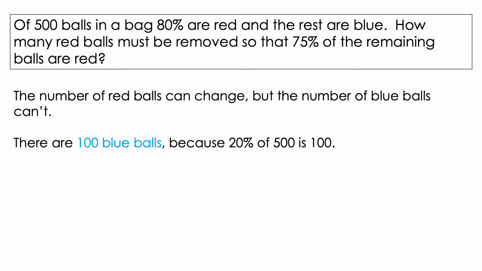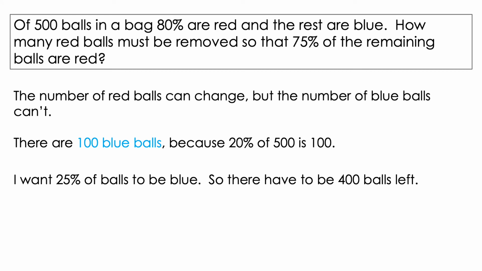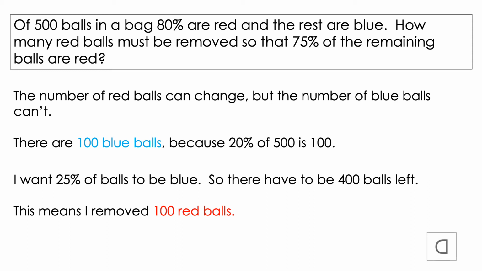The first thing we do is realize that there are 100 blue balls because 20% of 500 is equal to 100. Now I want 25% of the balls to be blue. So after removing some red balls, there have to be 400 balls total remaining. This means that I removed 100 red balls because 500 minus 400 is equal to 100. This is answer choice D in your sheet.